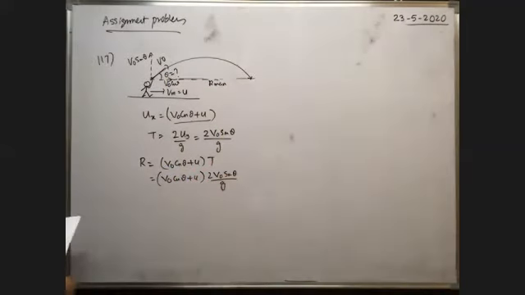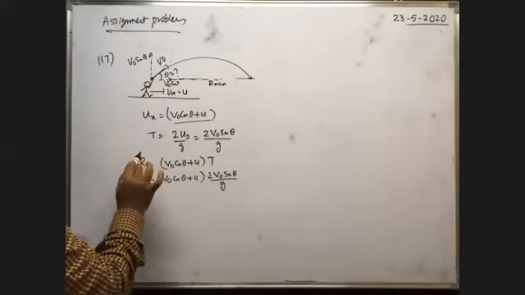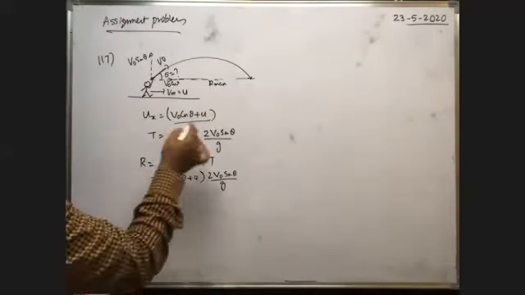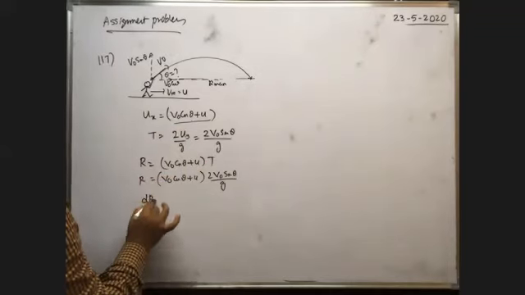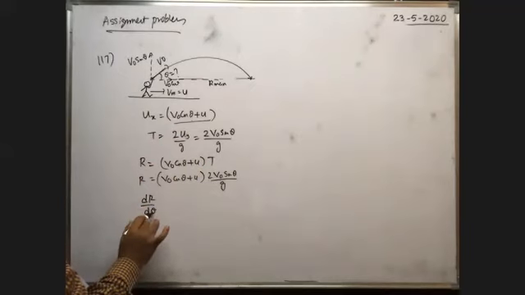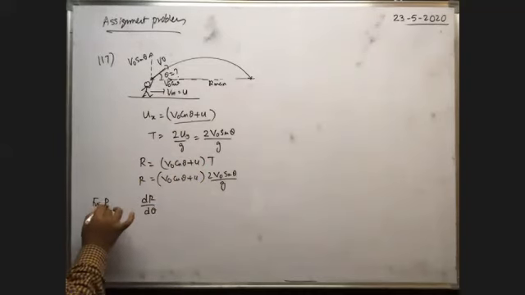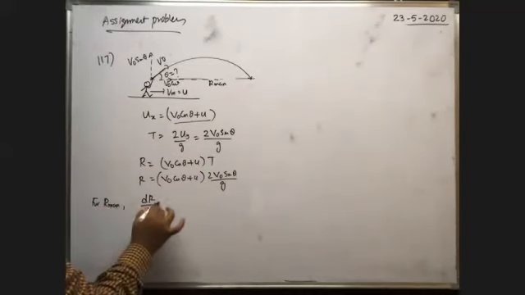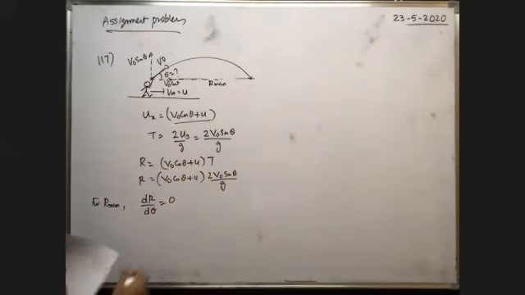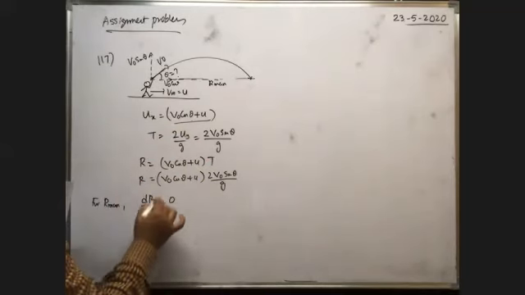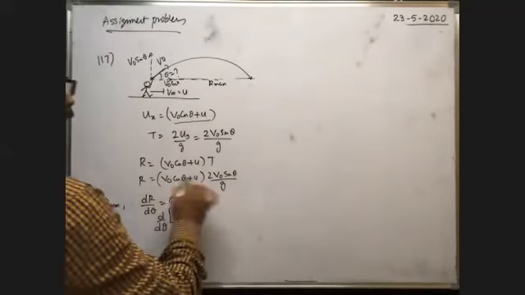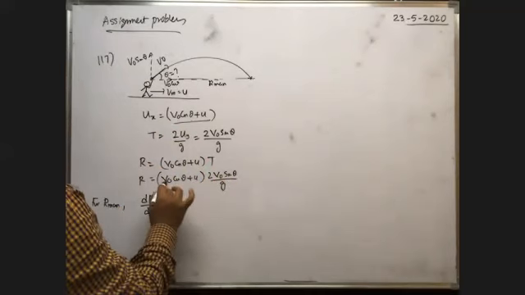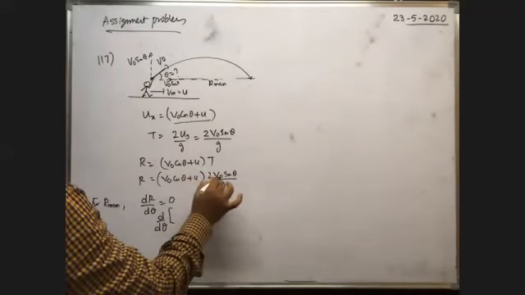Okay. Here they asked for the maximum range: what is the angle of projection with which it is thrown? Theta, they asked. That's why, for maximum range, we differentiate this R with respect to theta. For one particular angle of projection, R is maximum, and then it is constant. So for R max, dR by d theta is equal to 0. Okay, so you differentiate this one, d by d theta of, you multiply these two, v naught into 2 v naught cos theta into 2 v naught sin theta by g.